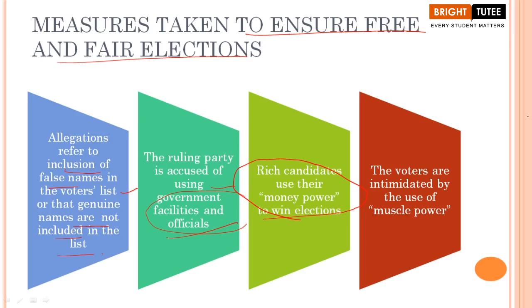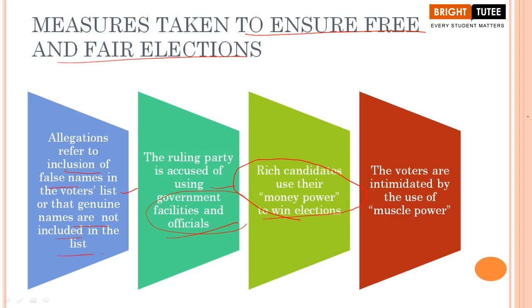But the most important point that you will read in your book is about rigging. Now, what do we understand by the term rigging? It takes place by people using unfair and illegal means to win the elections. In many newspapers, if any illegal means have been used, you can say that the election was rigged. It means that unfair or illegal means were used to win the elections. For example, the best example is that more than one person votes under the same name. This is an illegal means to win the election.